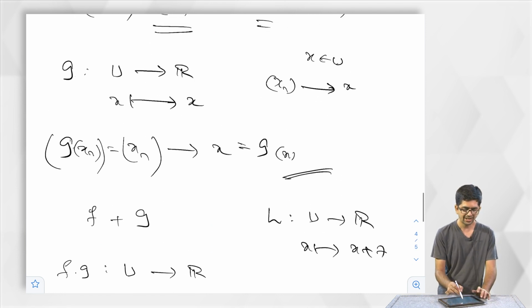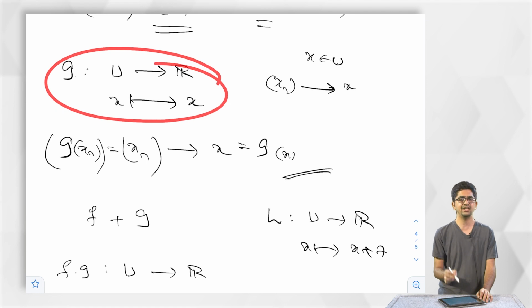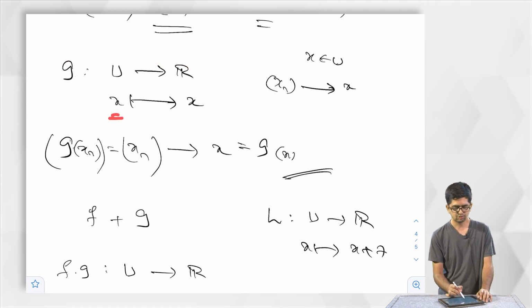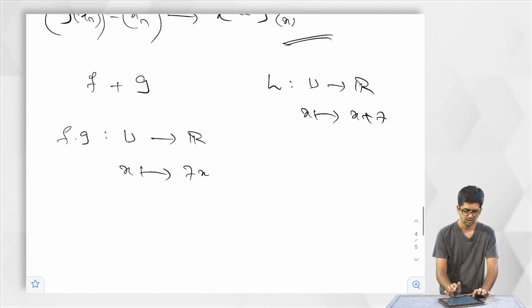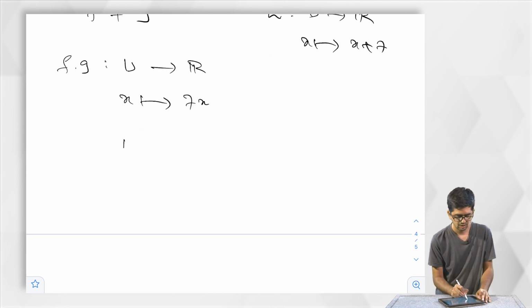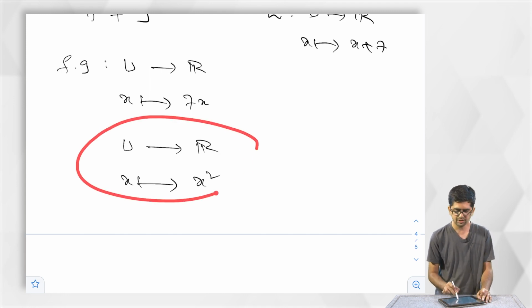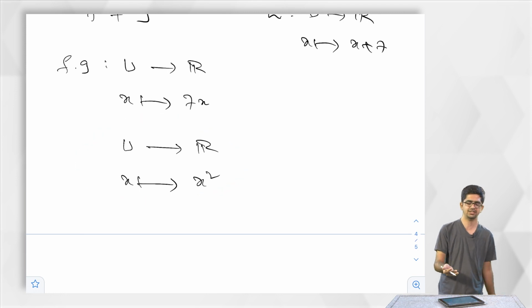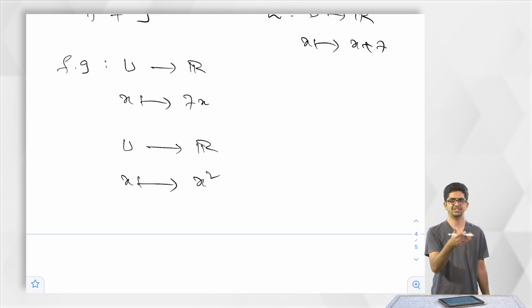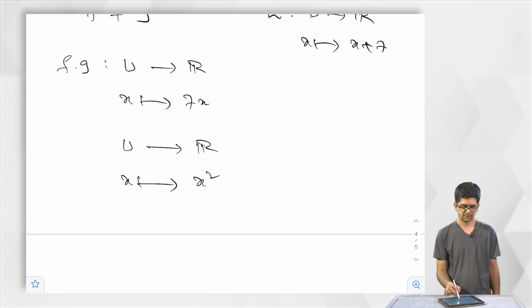What is it? I want to multiply this function by itself. x goes to x times x, that is x square. So a function from u to R defined as x goes to x square should also be continuous, because x goes to x is continuous. The product of that function with itself is continuous. So x goes to x square is continuous.